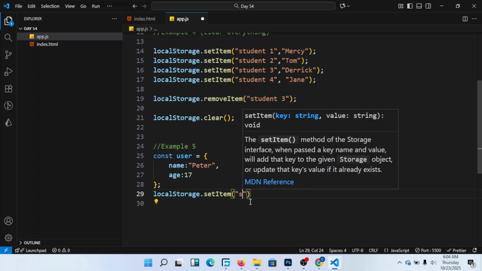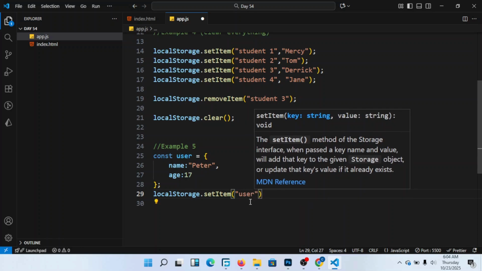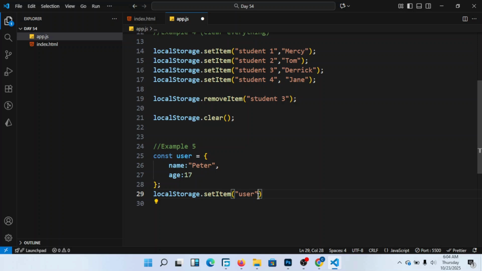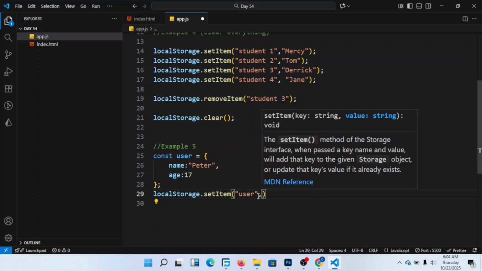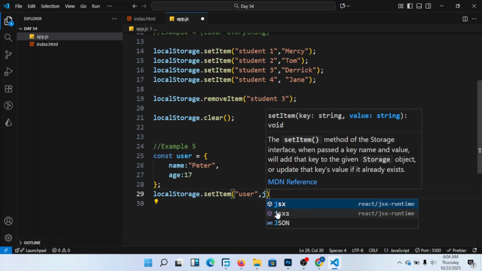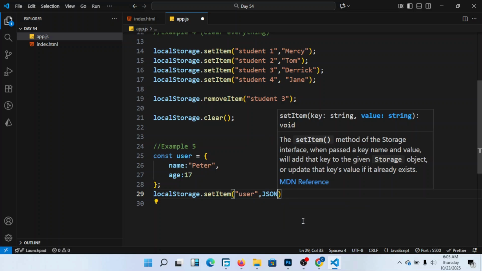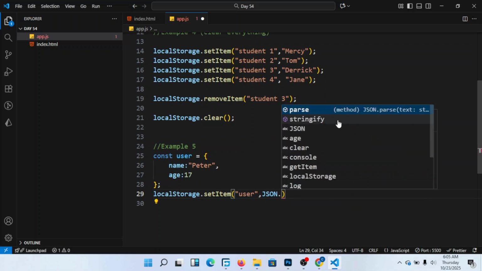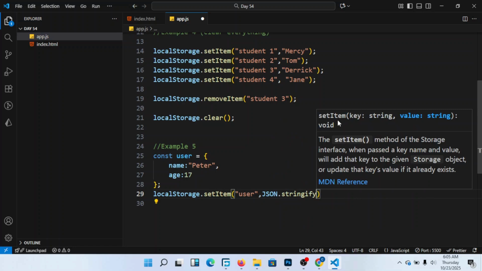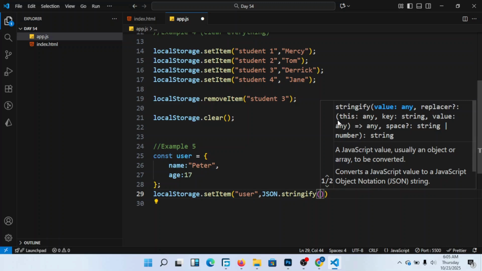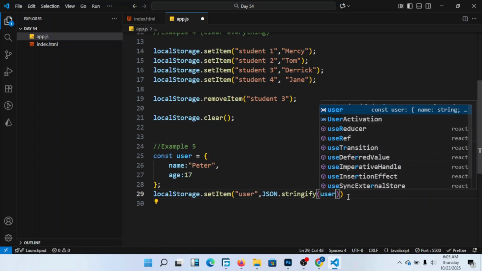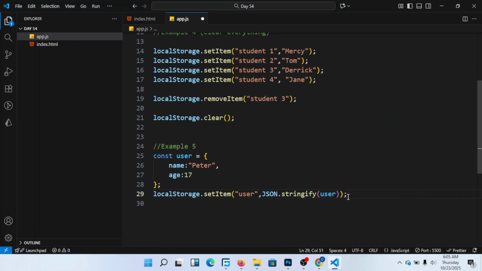Then I just say JSON.stringify, as simple as this, then I put here user. JSON.stringify(user), and it stores it for me in the browser.